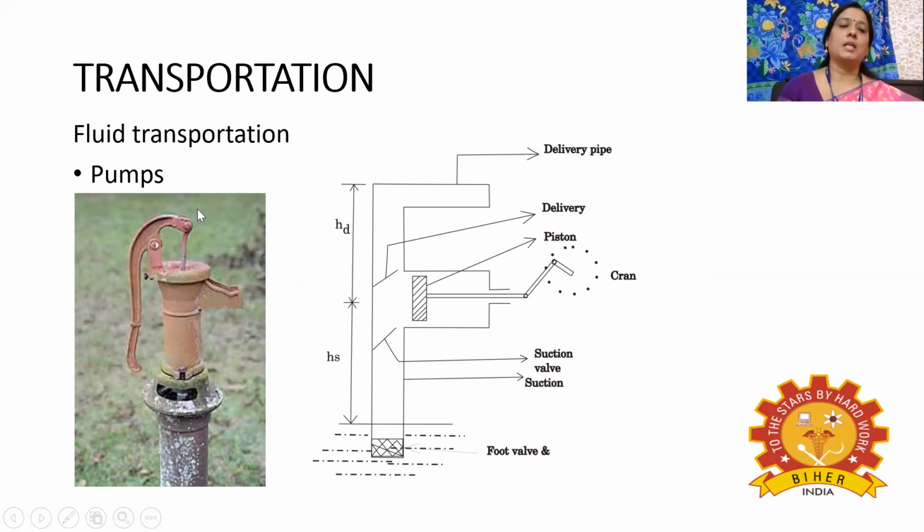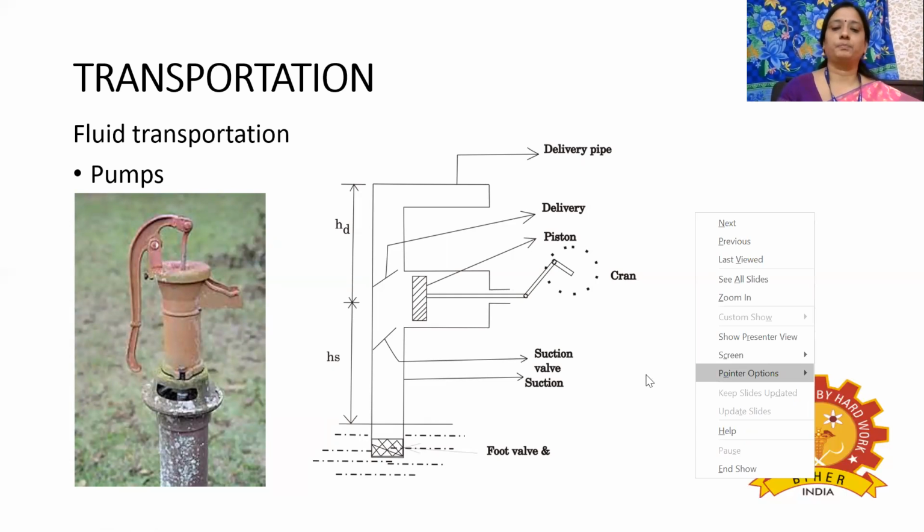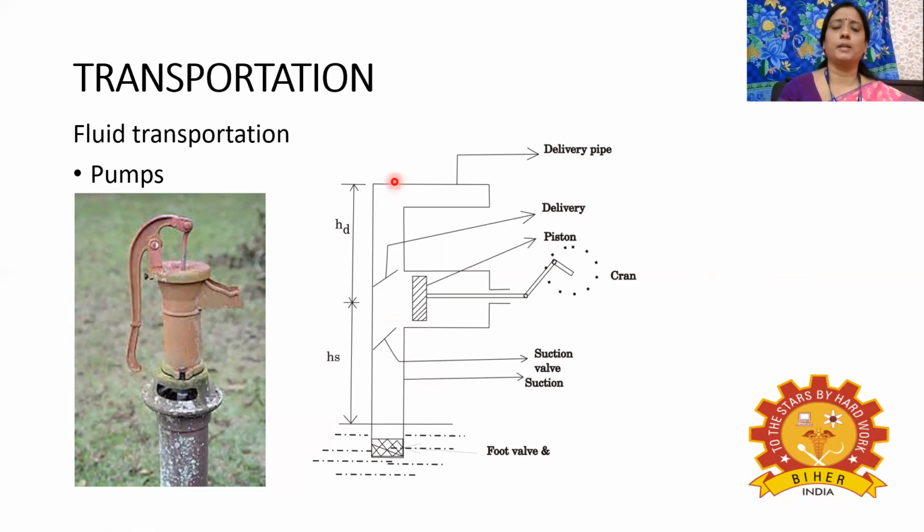These pumps can be classified into several types: single acting pump, double acting pump, and rotodynamic pumps. Under rotodynamic pumps, we have centrifugal pumps. Here we are going to discuss the single acting pump. This is the construction of the single acting pump. The single acting pump has a suction pipe and this is the delivery pipe. At the bottom, a foot valve and a strainer will be present.